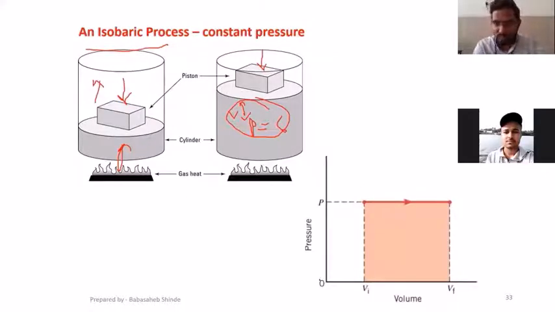Now look at this PV diagram for the constant pressure process or isobaric process. This horizontal line denoted by red color is the isobaric process. If you look at the y-axis, that represents pressure, and the x-axis represents volume. This is state 1 of the process, this one is state 2, and for those two states the temperature is same. While if you look at the volume, at state 1 the volume is V1, at state 2 the volume is V2. So volume is changing, pressure is constant, and the process is an isobaric process.